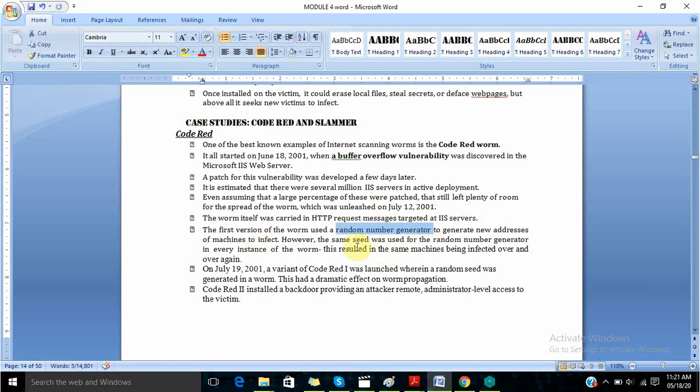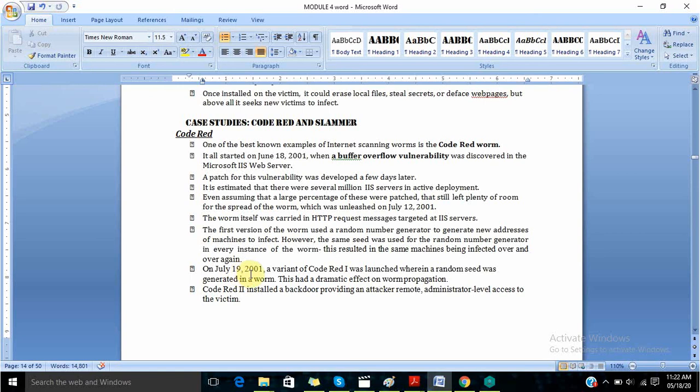But the same seed was used for the random number generator in every instance of the worm. So this resulted in the same machines being infected over and over again. This was one of the shortcomings of the worm, which affected only a few machines, basically the same machines.